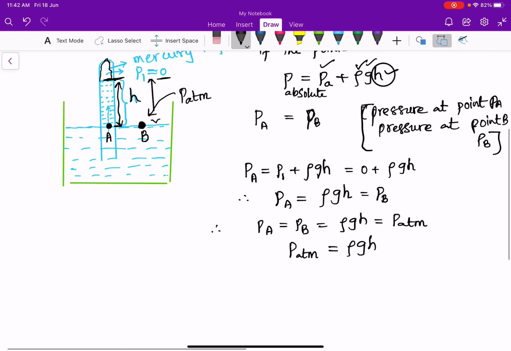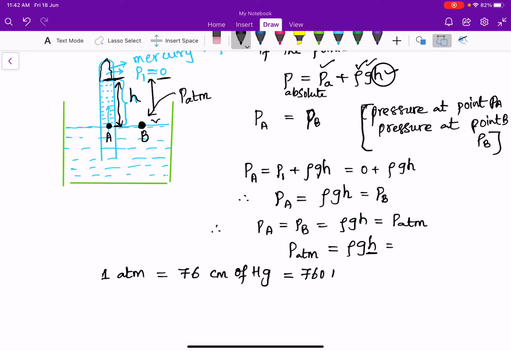If the fluid is mercury, the height raised is 76 centimeters. So 1 atmosphere is equivalent to 76 centimeters of Hg in a barometer, or 760 millimeters of Hg.